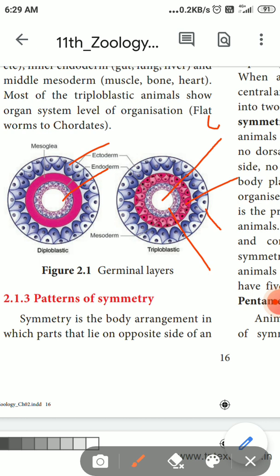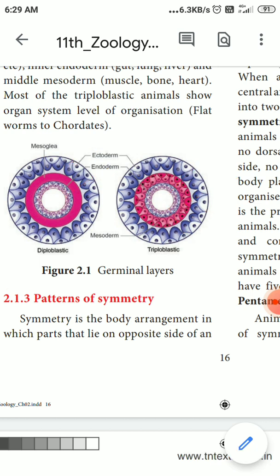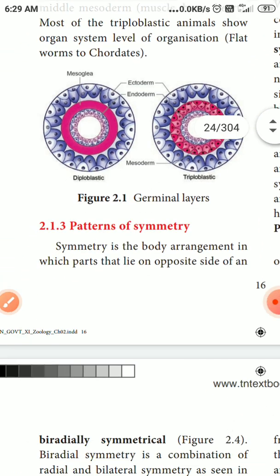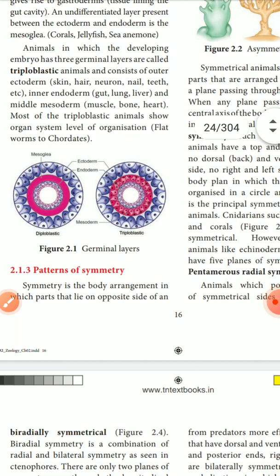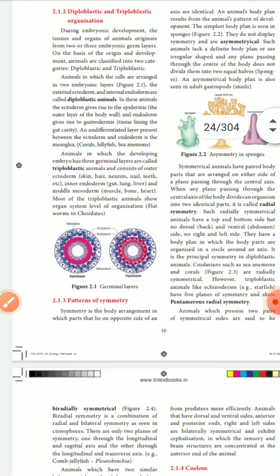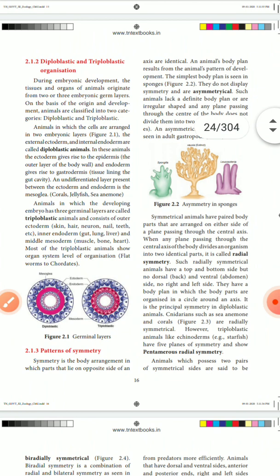Next, we will classify animals based on the patterns of symmetry. What is symmetry? Symmetry is the body arrangement in which parts lie opposite each other. When you cut an animal, both sides are identical and have the same organs on the other side. That is called symmetry. Animals are classified based on symmetry.